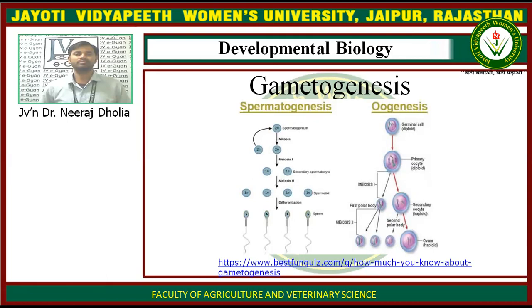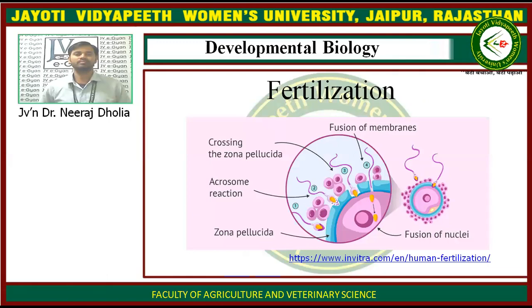In spermatogenesis, the sperms are produced through mitotic division and meiotic division. And in oogenesis, the ovum is developed through a step by step process. We will read more about spermatogenesis and oogenesis in later classes.